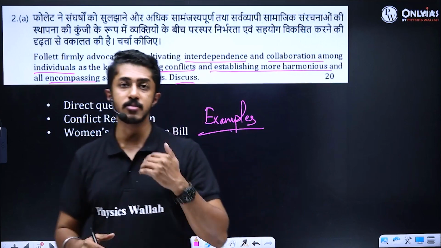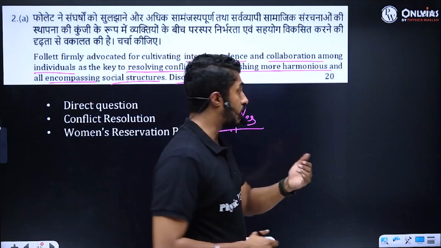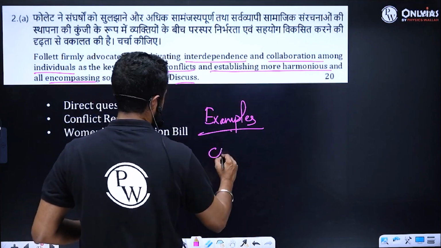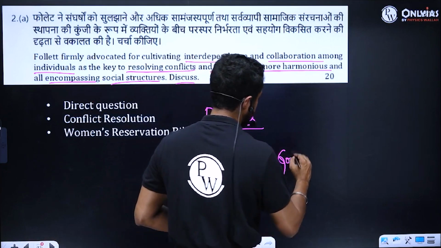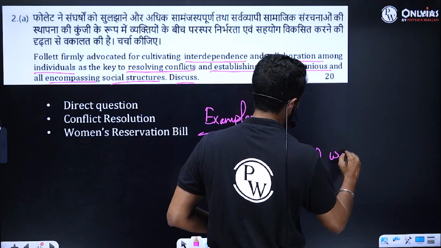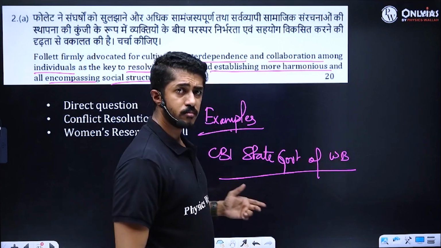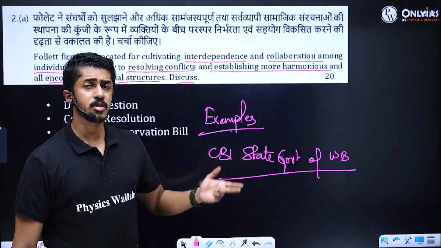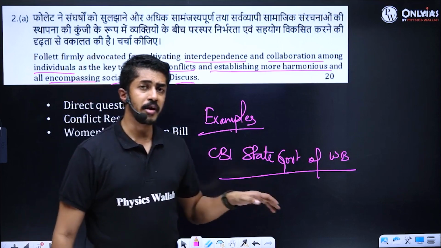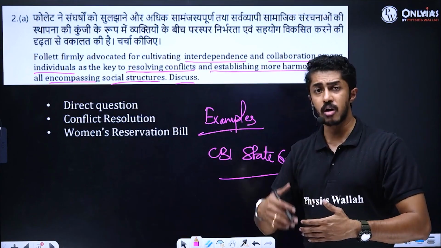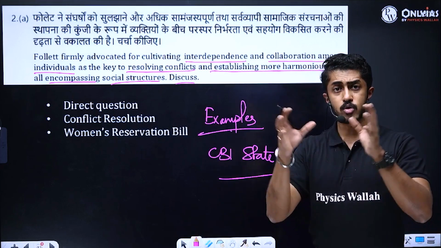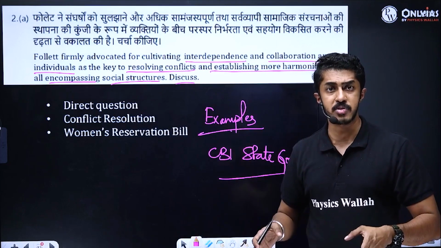But even then, sometimes conflicts will be there. Like conflicts that exist between, say for example, CBI and the state government of West Bengal. Correct? This example also you can give. There was no interdependence. But even after that, how conflicts arose and how the whole social structure part of it went on to collapse.